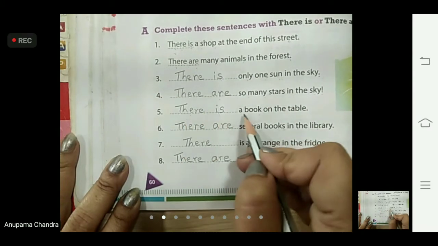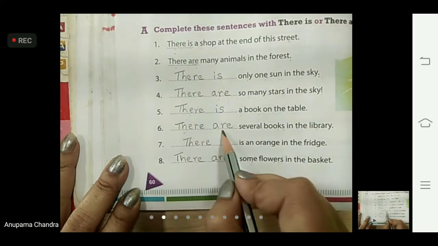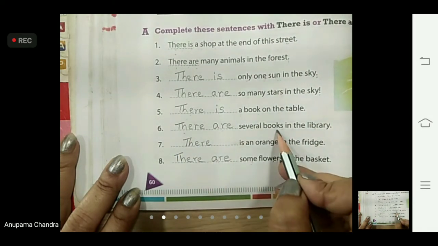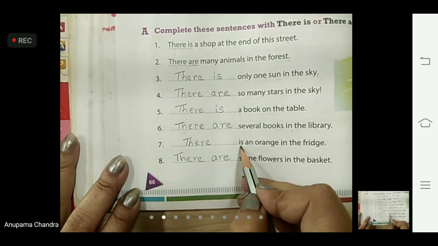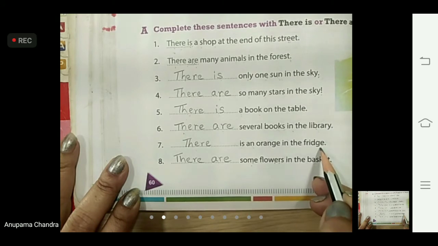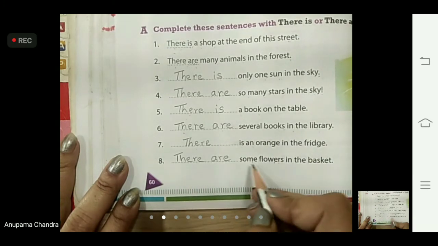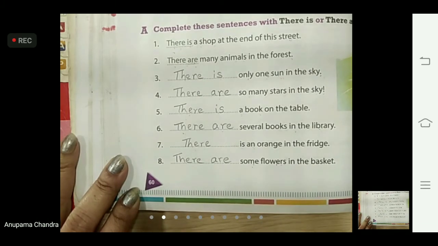There is a book on the table. There are several books in the library. There is an orange in the fridge. There are some flowers in the basket.